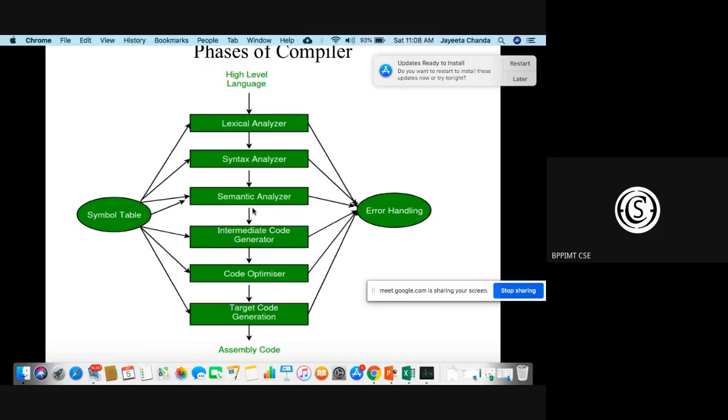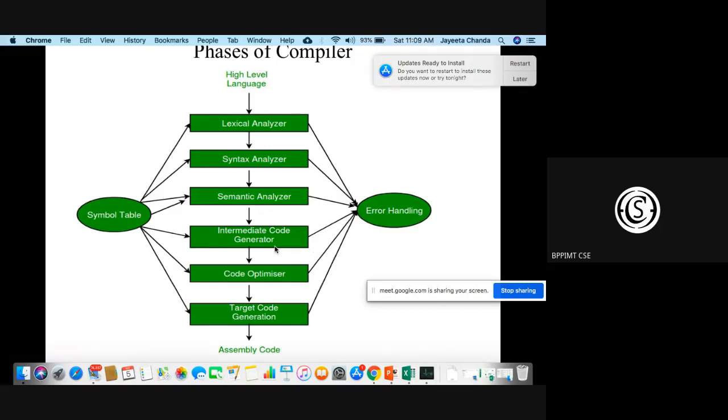Similarly, consider a line which is syntactically correct but has a type mismatch problem. For example, we add two float numbers and assign the result to an integer. If we go by syntax, this is correct, but semantically it is not. This will give you a type mismatch error. These kinds of errors are handled in the semantic analyzer phase. Once it is done, it will generate some intermediate code.